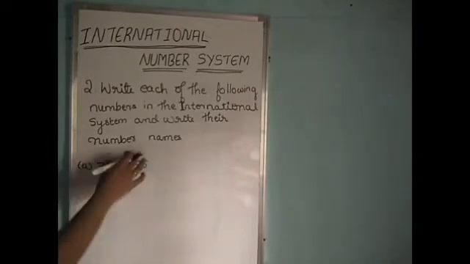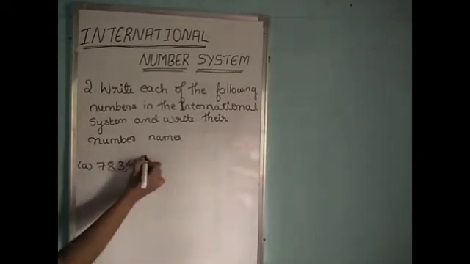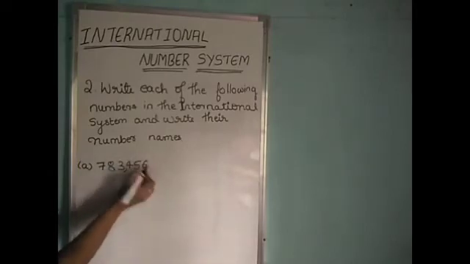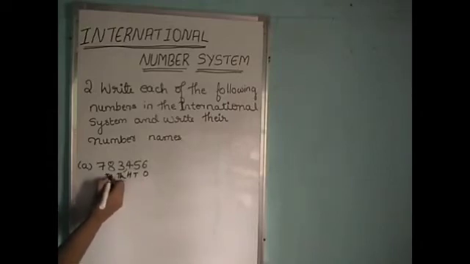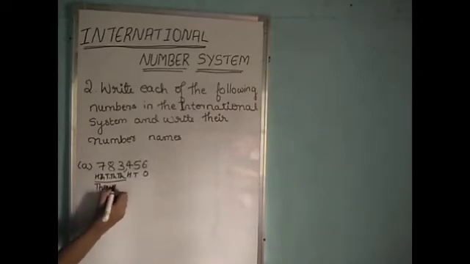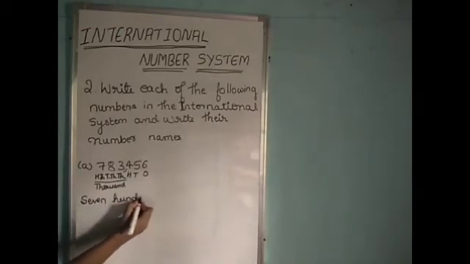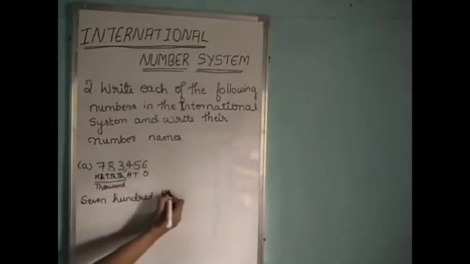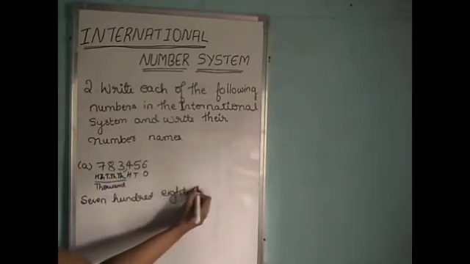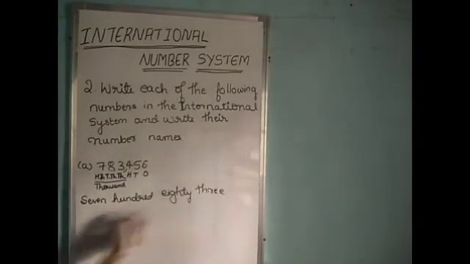So first we have to identify the places. Ones, tens, hundreds, thousands, ten thousands and hundred thousands. These numbers are in the thousands period. So we call it 783,000.